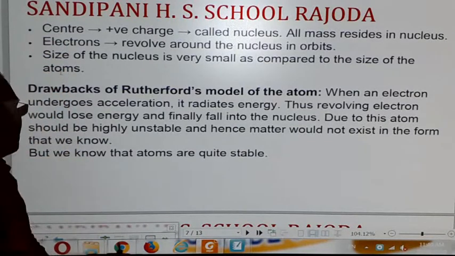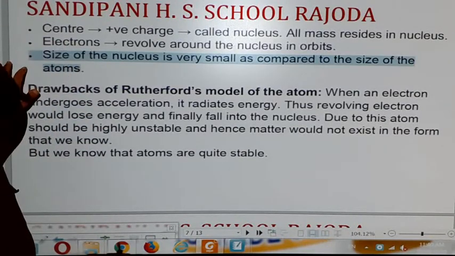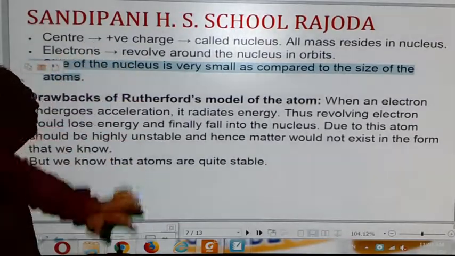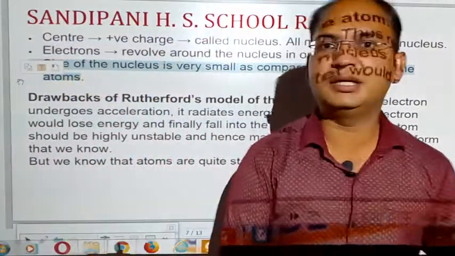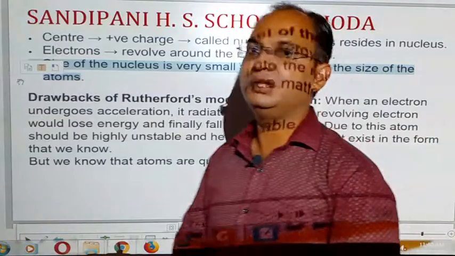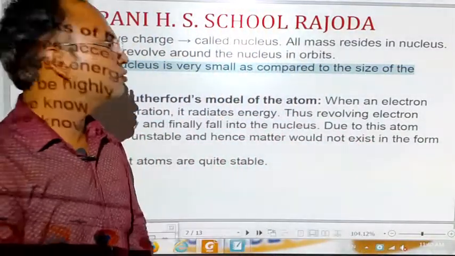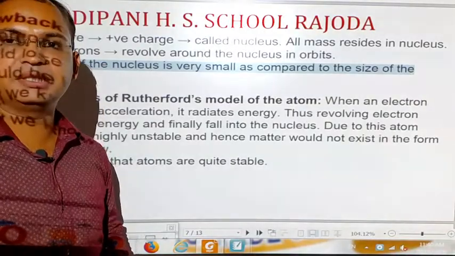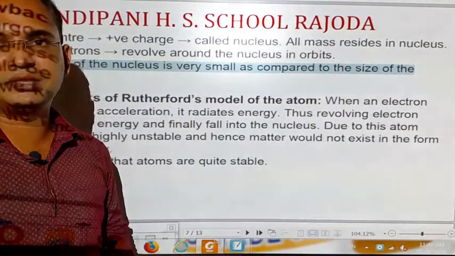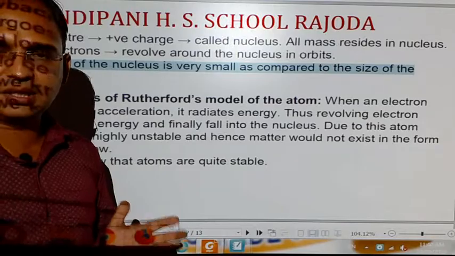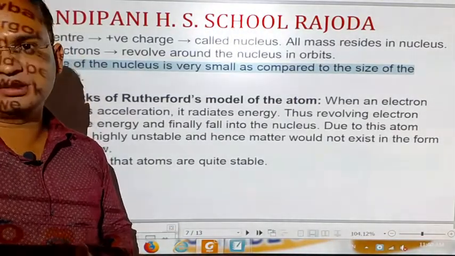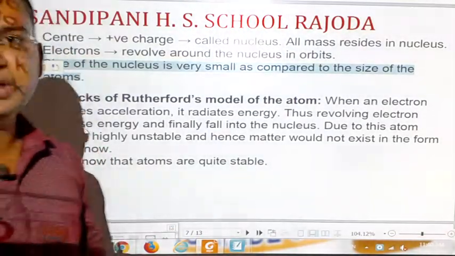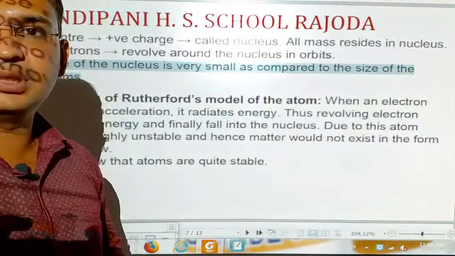He said, students, that in the center positive charge is present and that center is called nucleus. He also said that all the mass of the atom resides in the nucleus of the atom, because electrons have negligible mass. So all the mass of the atom is present in the nucleus of the atom.